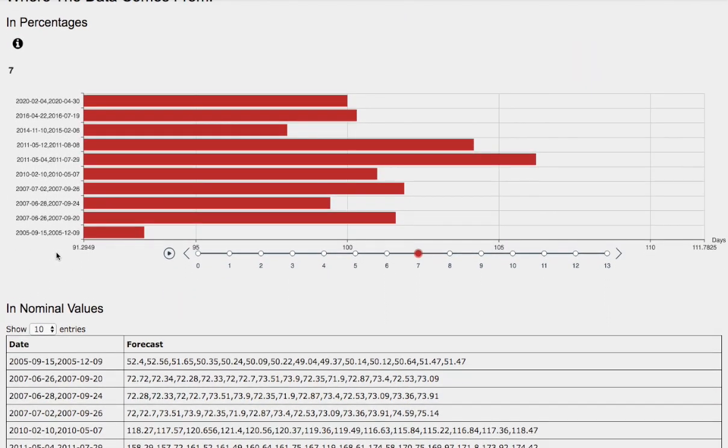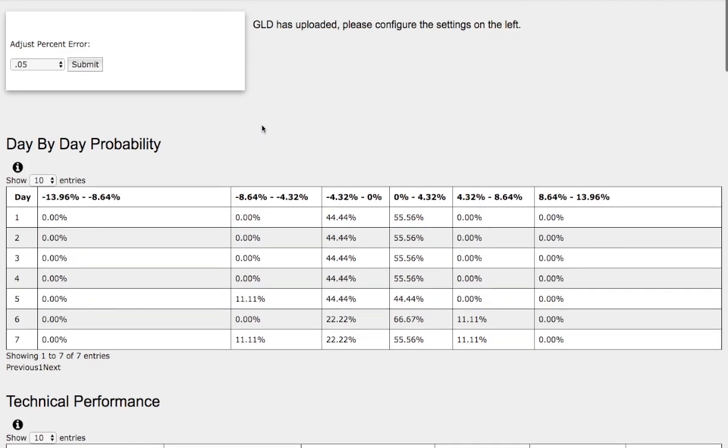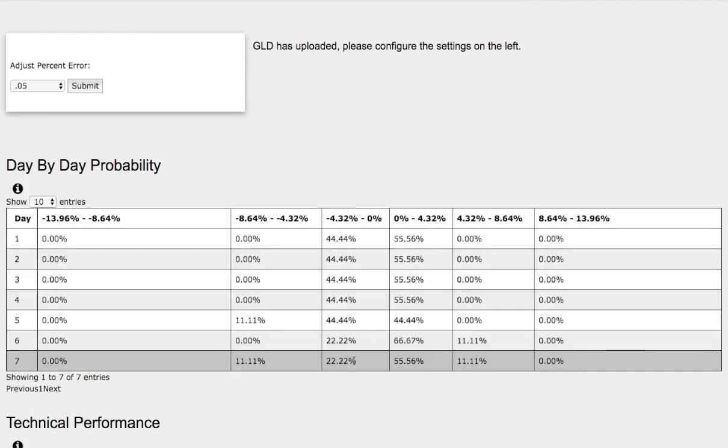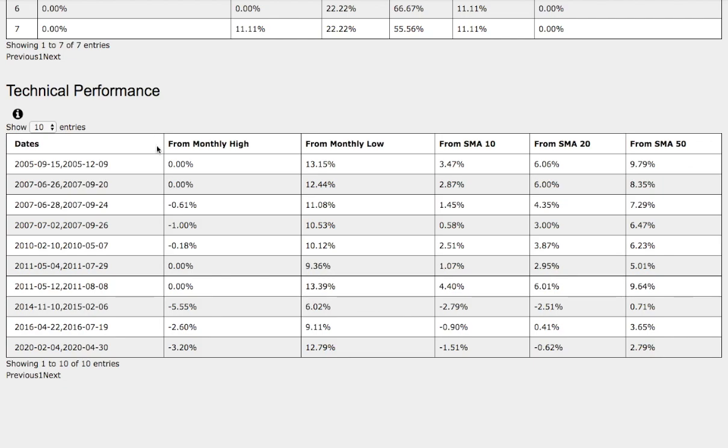So the model that we just examined was November 10th, 2014 to February 6, 2015. Back then, gold fell around 2%. So if we head back to the day-by-day probability model, that coincides with the 22% chance between 0 and negative 4%. So let's examine the technical performance of each model.